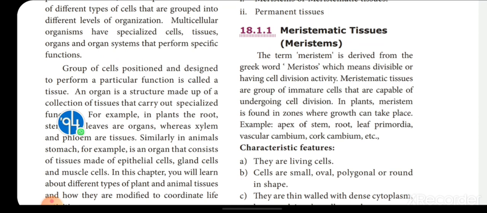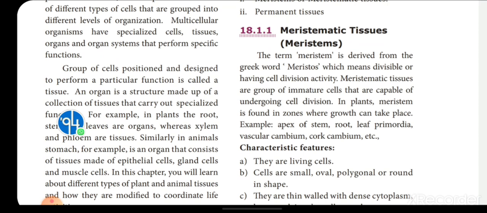Yes, right, it is in the tip of the root and stem that the growth of the plant takes place. So there only the meristematic cells are present. Examples: apex of the stem. Apex means tip. Apex of the stem, root and leaf primordia, vascular cambium, cork cambium. The vascular cambium and cork cambium increase the breadth of the stem, and the apex of the root and stem increase the length of the plant, and leaf primordia help increase the surface area of the leaf. So wherever growth is necessary, there the meristematic cells are present.